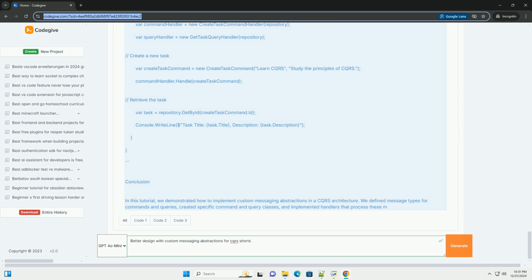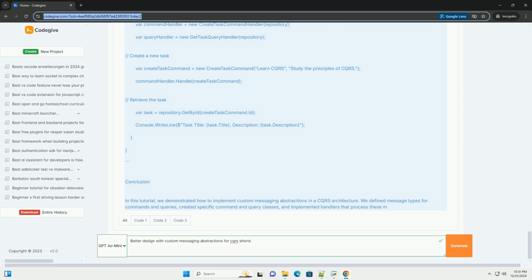Step 2. Create specific commands and queries. Next, we will create specific command and query messages. For this example, let's assume we are working with a simple task management system. // Create task command. public class CreateTaskCommand : Command { public string Title { get; } public string Description { get; } public CreateTaskCommand(string title, string description) { Title = title; Description = description;